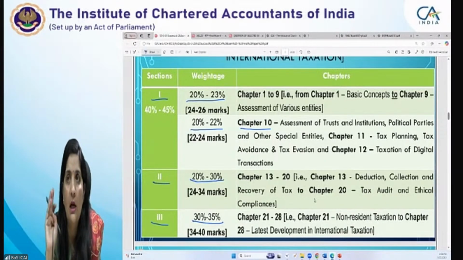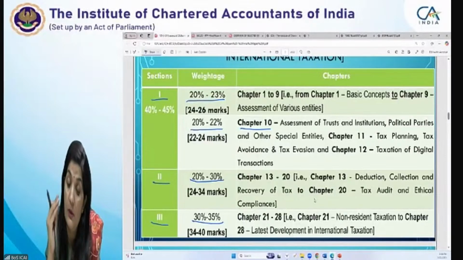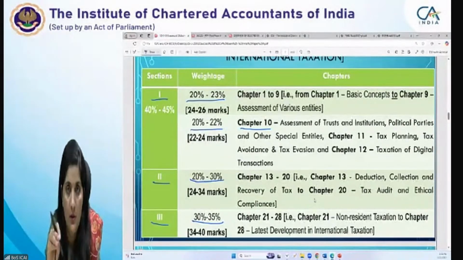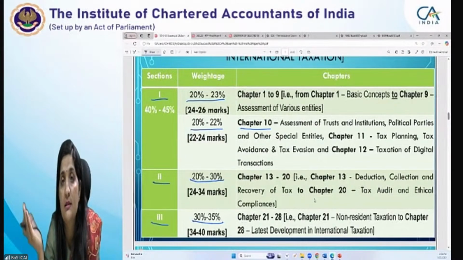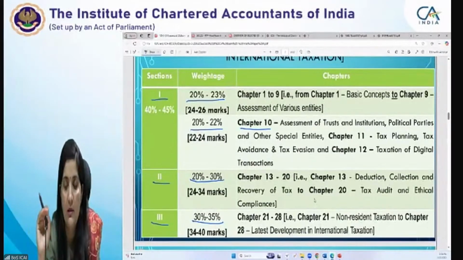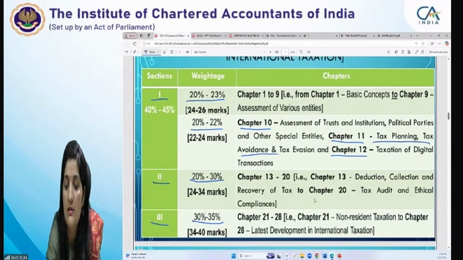So one or the other questions would be asked from this chapter. From the REITs, whether it comes in your case scenario based or they would be asked in a descriptive form, anyway they can ask. Then there is chapter 11 and chapter 12. Chapter 11 was on tax planning and tax avoidance. Generally on this also one question comes, either from the GAAR or the tax planning, tax evasion, tax and management in any one of the forms, or from the taxation of digital transactions.